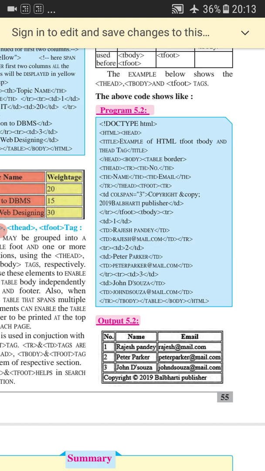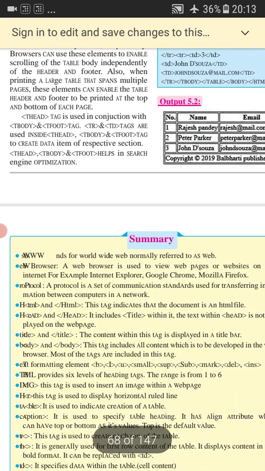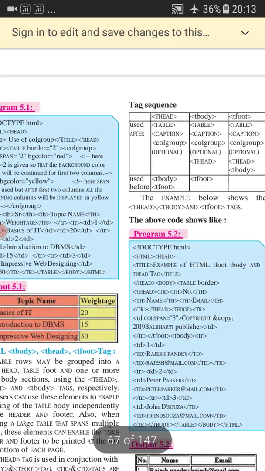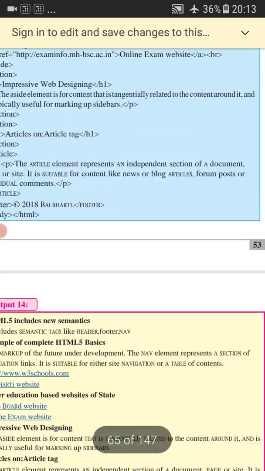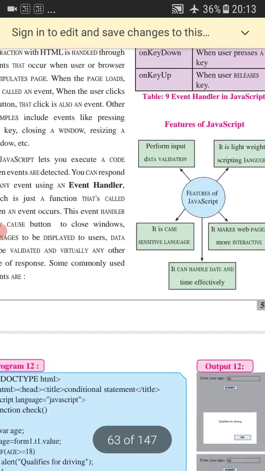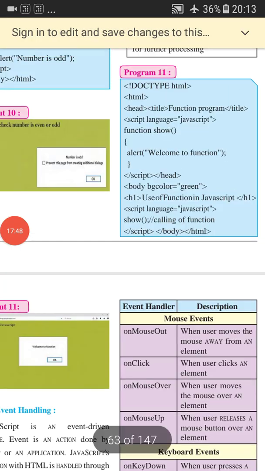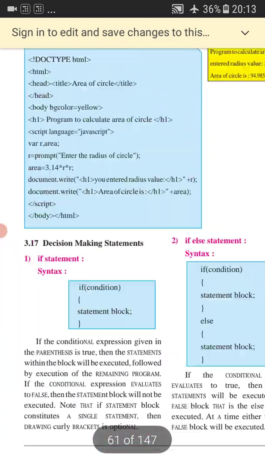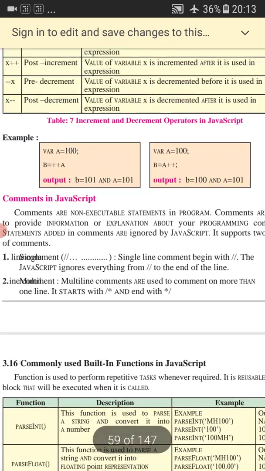You have to remember the names of these built-in functions, because you cannot make changes in the name of any function, because these are built-in. So you have to remember all the names, and you must know the definition of every function, because it is very important. Otherwise you won't be able to select the particular function according to the situation. So you have to remember all the names of the built-in functions in JavaScript, that is parseInt, parseFloat, alert, prompt, confirm, toLowerCase, toUpperCase and isNaN.